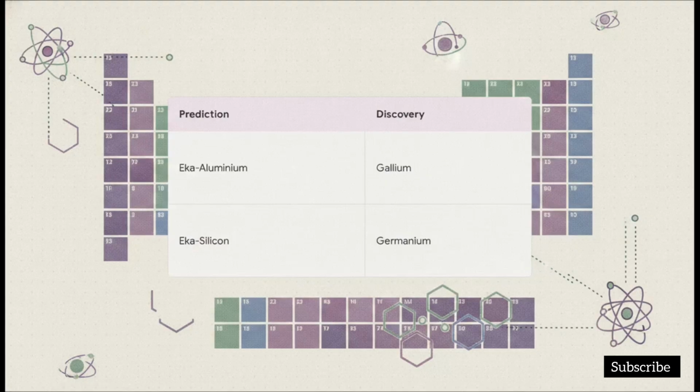And get this, he didn't just leave the seats empty. He actually predicted what those late guests would be like. He predicted the existence and the specific properties of undiscovered elements he temporarily named Eka-aluminium and Eka-silicon. And guess what? Years later, scientists actually discovered gallium and germanium, and their real-world properties matched Mendeleev's bold predictions almost perfectly. Mind-blowing, right? This was the exact moment the scientific world realized his table was a highly powerful predictive tool.